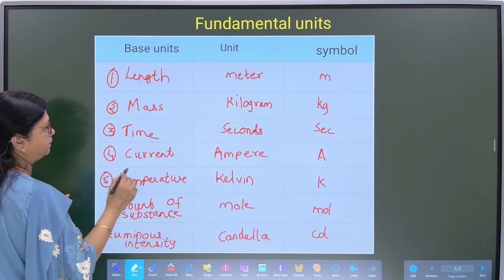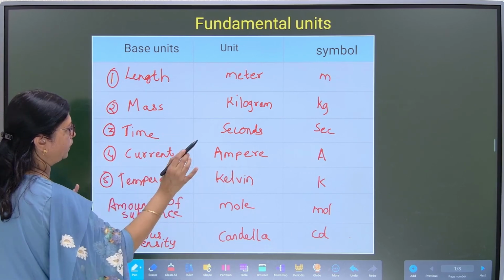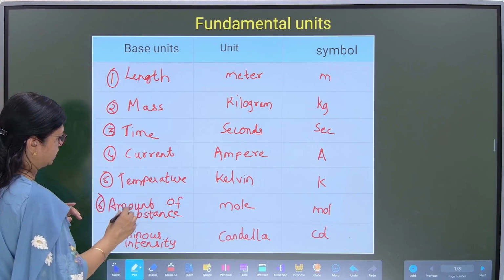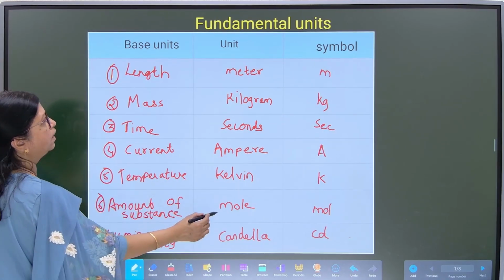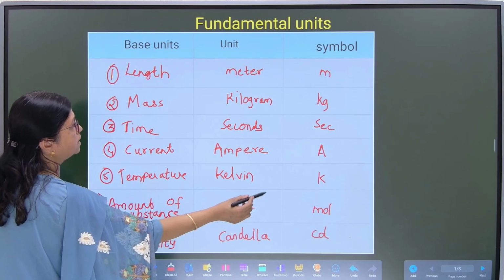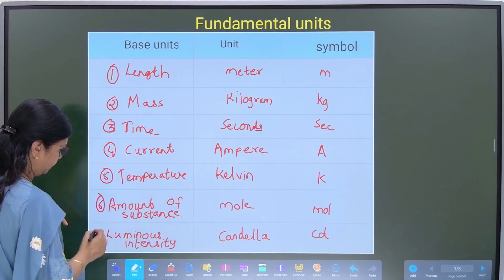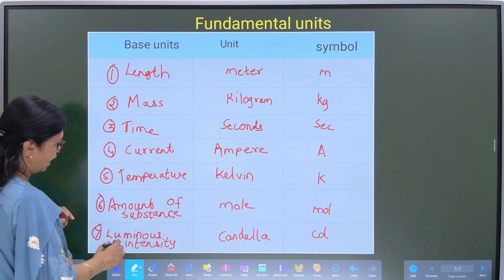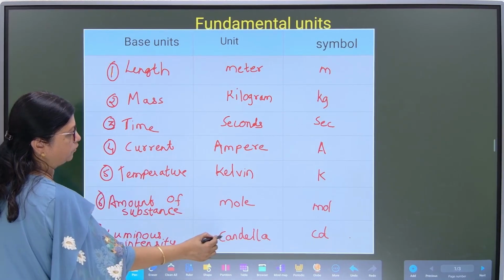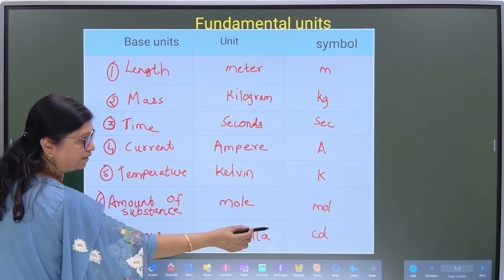Fifth one is temperature, unit is Kelvin, having the symbol K. Sixth fundamental unit is amount of substance, having the unit mole, and the symbol is MOL. And the last one, the seventh one, is luminous intensity, having the unit candela, and its symbol is CD.